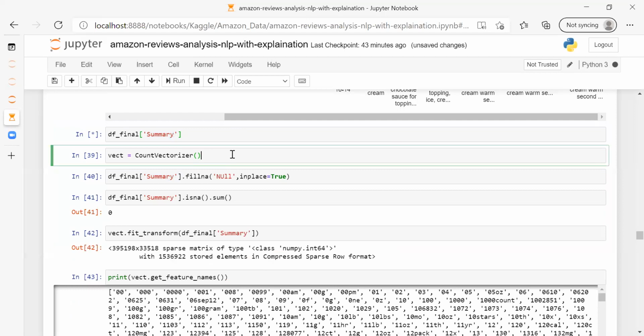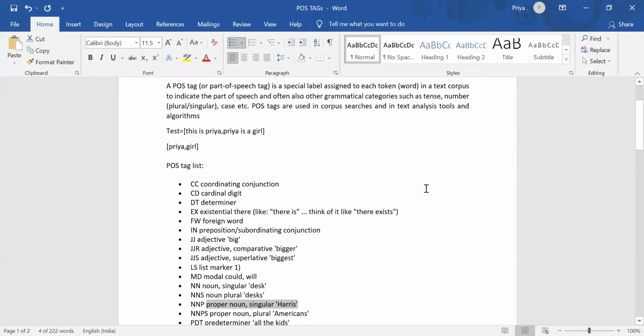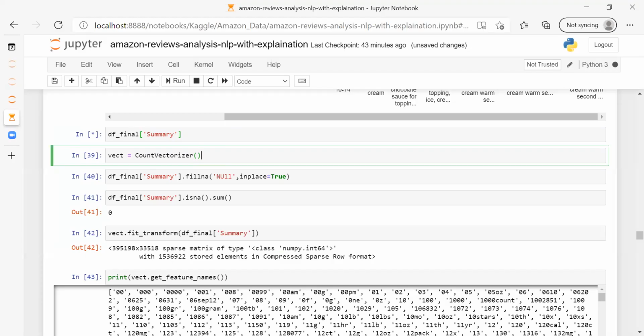Now next, what we are doing is count vectorization. Let me open my next PDF, one second, doc file, and let me explain to you about bag of words.